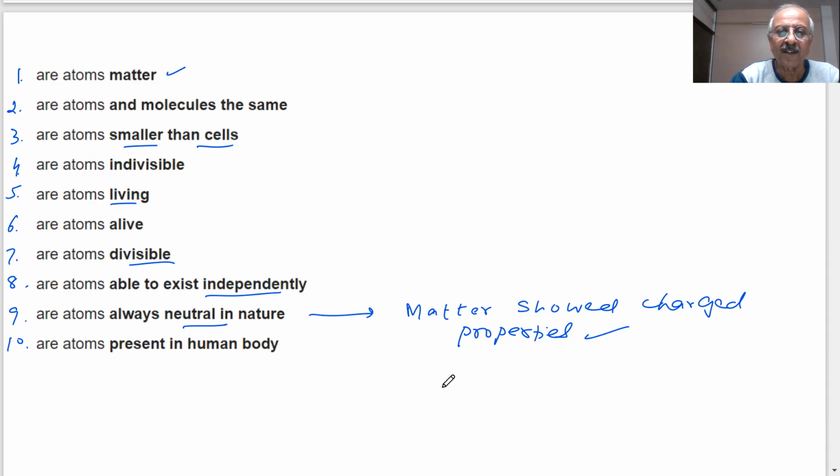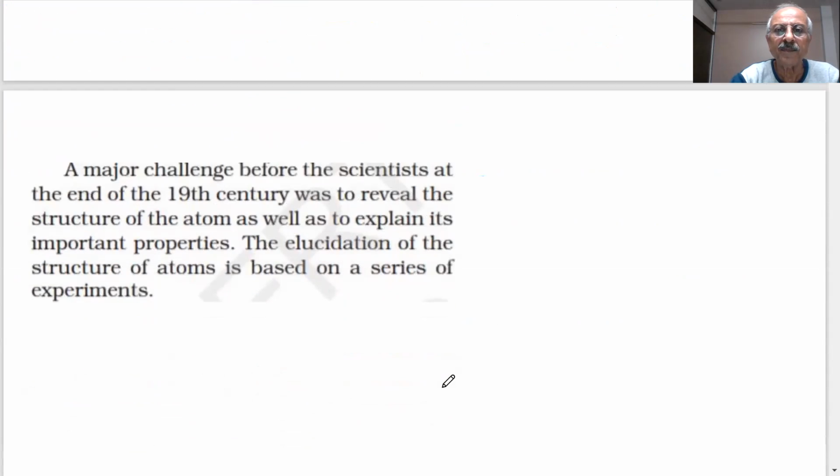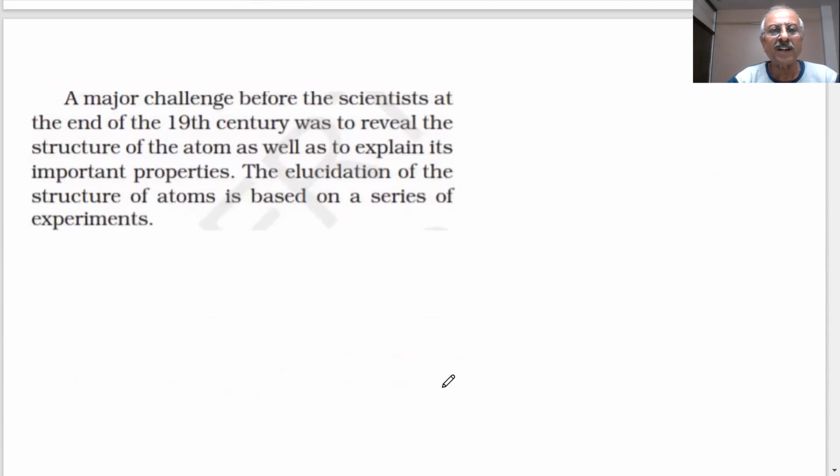Let us see. This is a journey of the structure of the atom, very interesting. The major challenge before the scientists at the end of the 19th century was to reveal the structure of the atom as well as to explain its important properties. So what is our intention, students? What is the intention of the scientists? They are trying to find out or reveal what we call the structure of the atom.